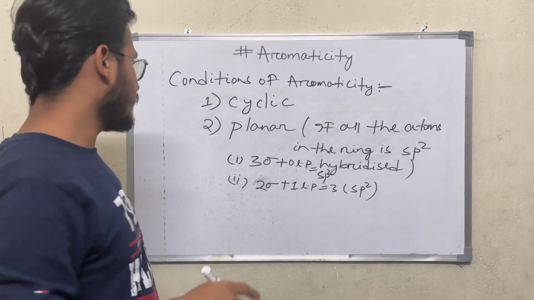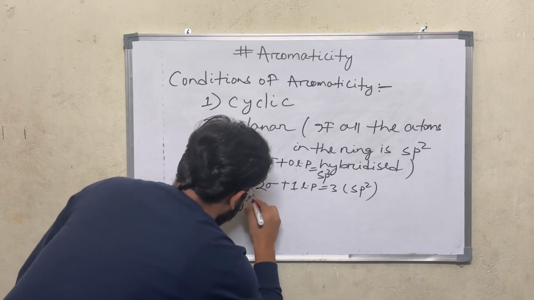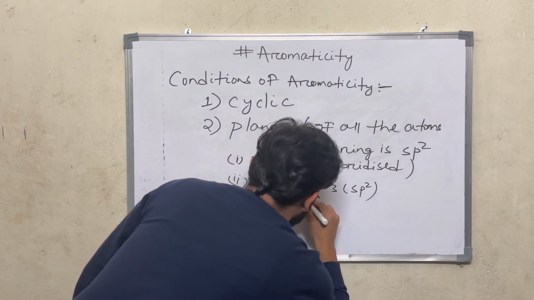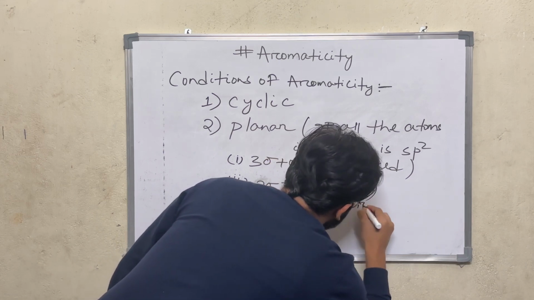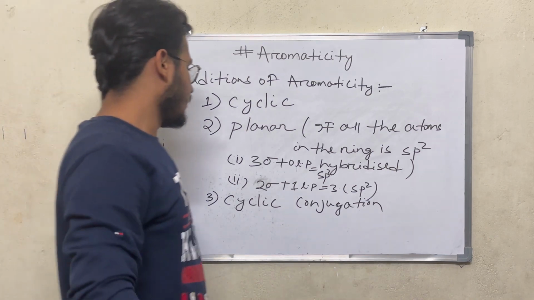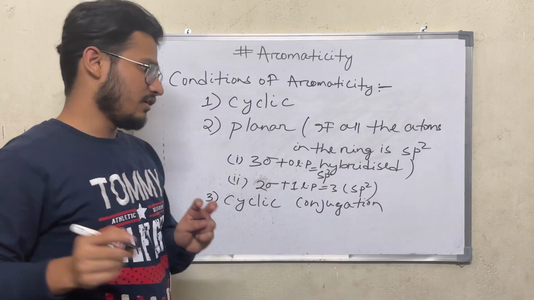And the third point is that there should be cyclic conjugation. That means if in a compound there is cyclic conjugation, then the compound is said to be aromatic.